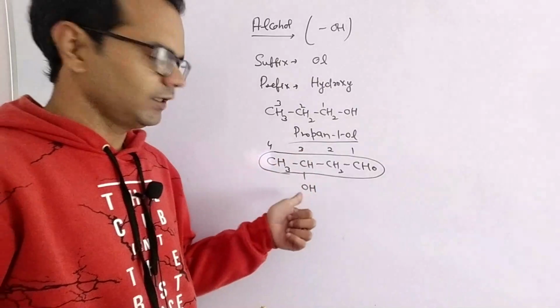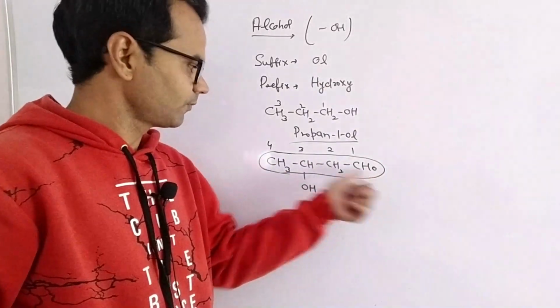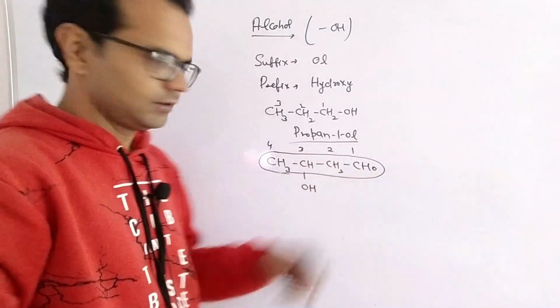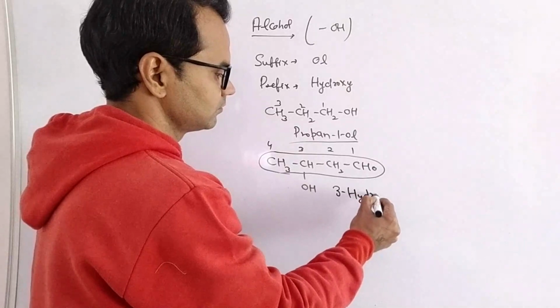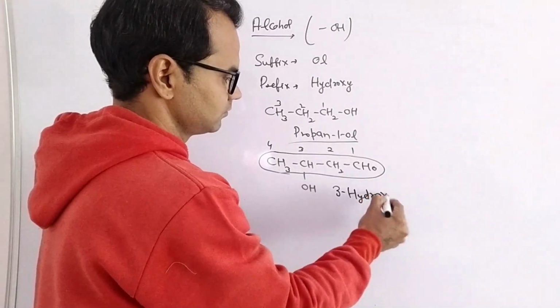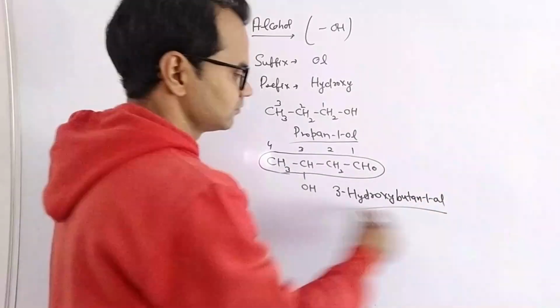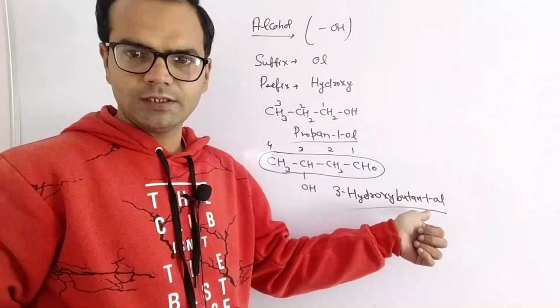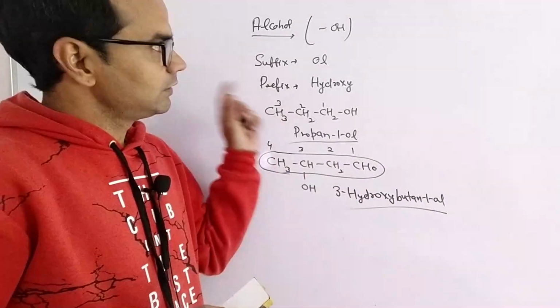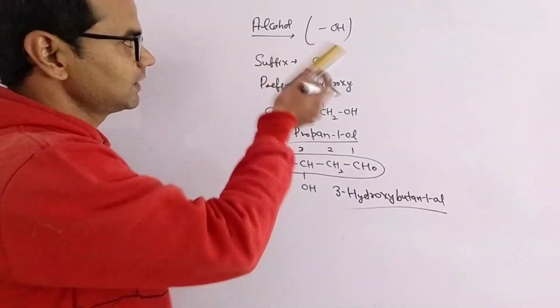So at the 3 position we have a hydroxy: 3-hydroxybutan-1-al. And lastly we have thioalcohol, which is the derivative of alcohol.